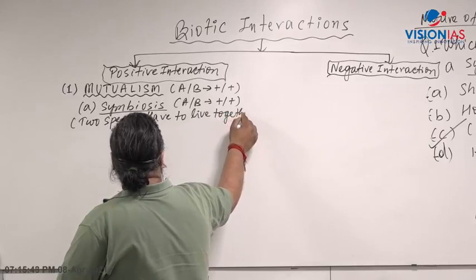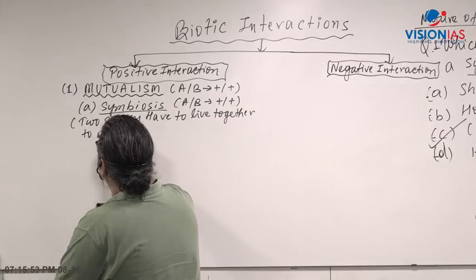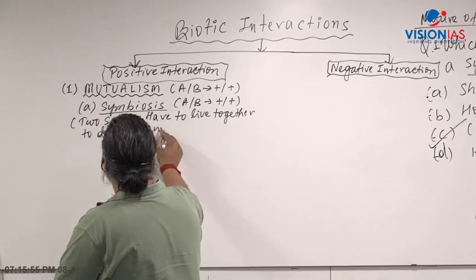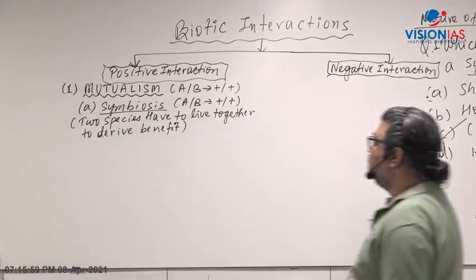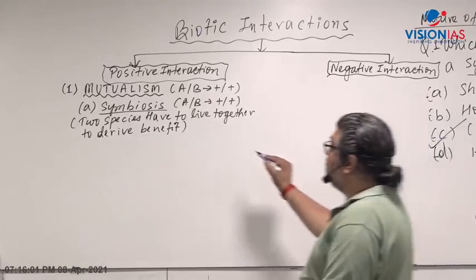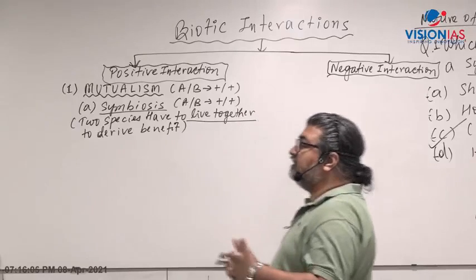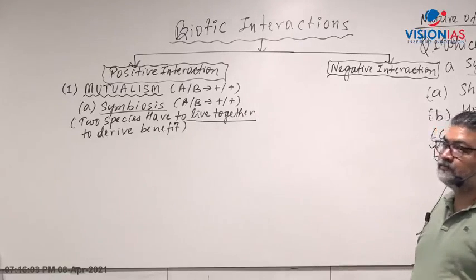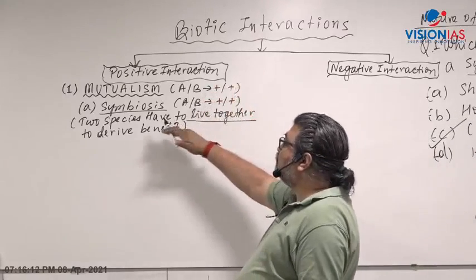It has to have a compulsion to live together to derive the benefit. They have to have a physical relation associated with each other to get the benefit. So symbiosis is a form of mutualism where the two species live together.